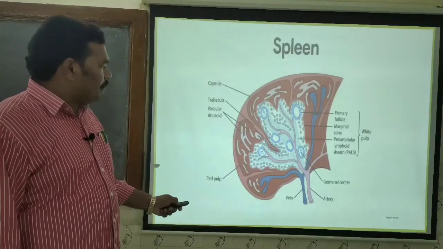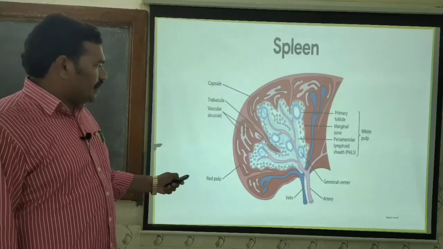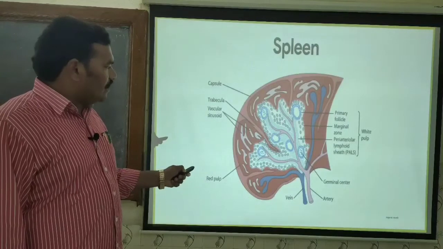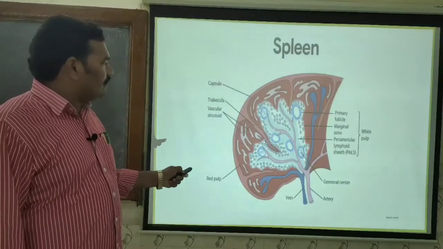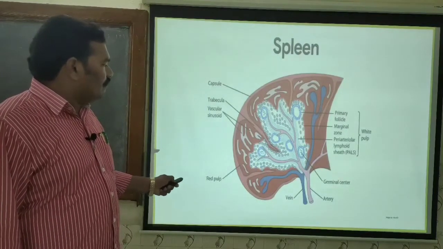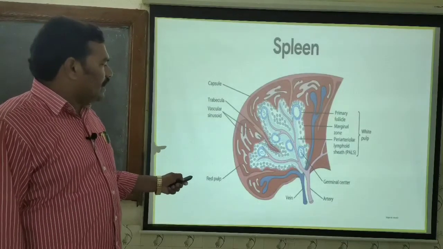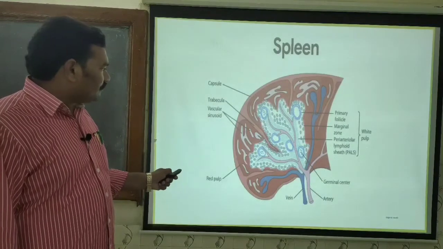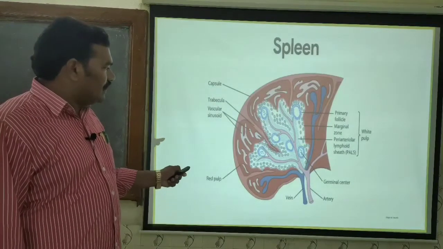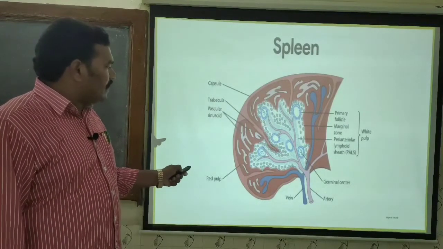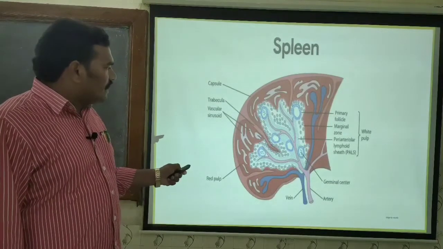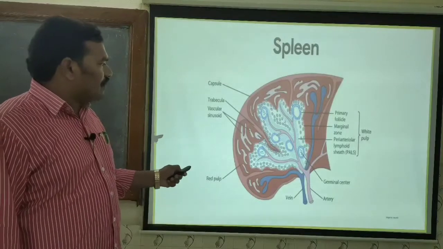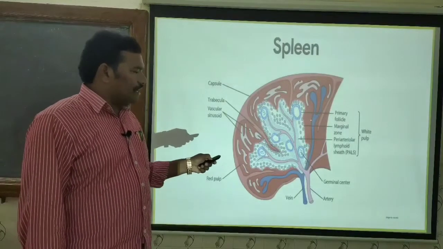Whereas in the white pulp, we will see the arterioles and the PALS, the periarteriolar lymphoid sheath, where we will find more lymphocytes within the periarteriolar region. Now, this is the marginal zone. The junction of the white pulp and the red pulp is the marginal zone. Within the PALS, there are developing lymphocytes in the form of a primary follicle.